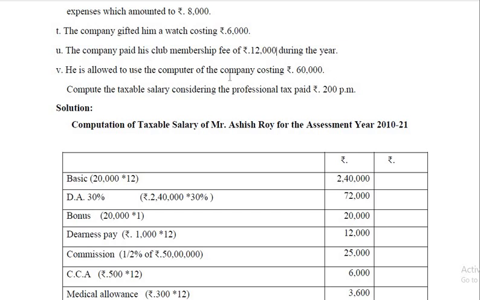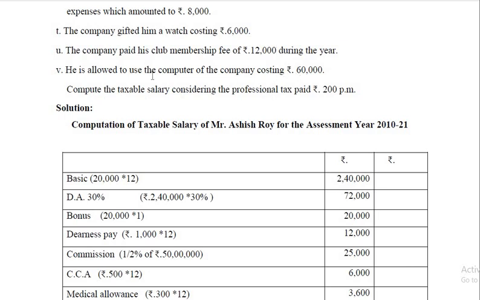He is allowed to use the computer of the company costing 60,000. So when the assets of the company are used by a member, that has got perquisite value. But that excludes computers and laptops. So here computers are allowed to be used, and therefore the perquisite value of that is nil.